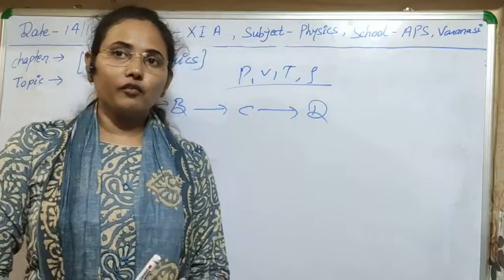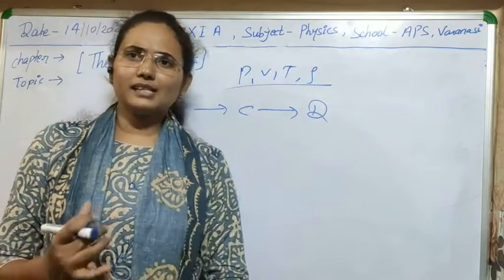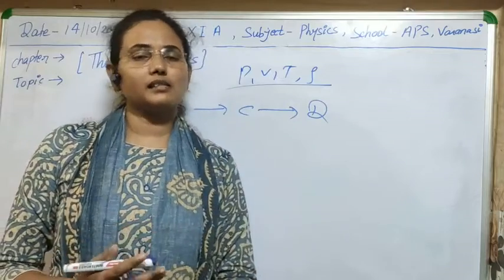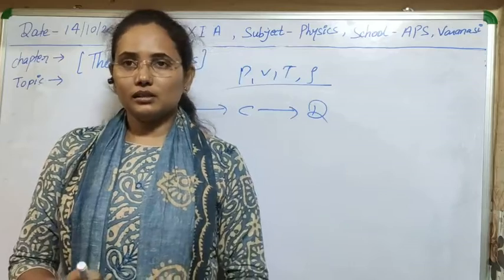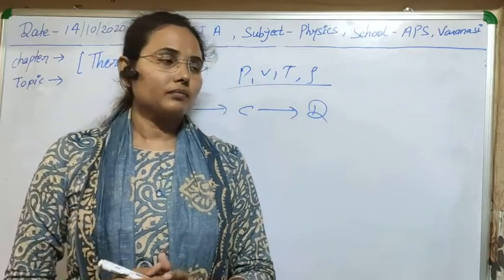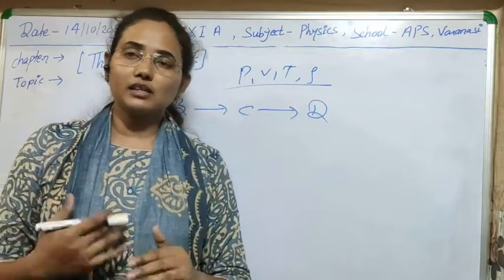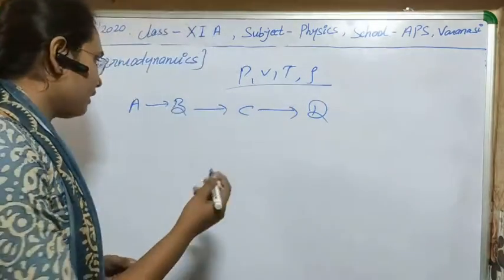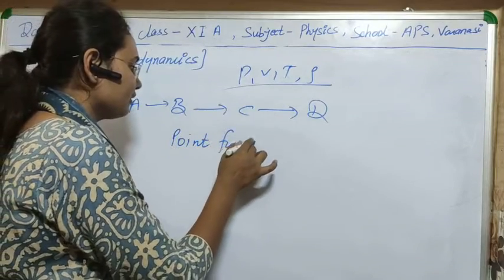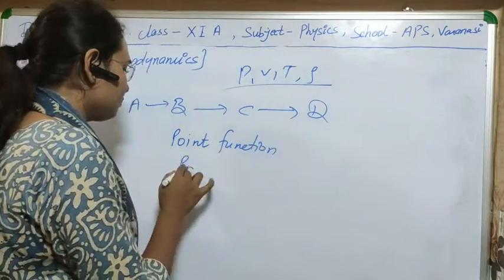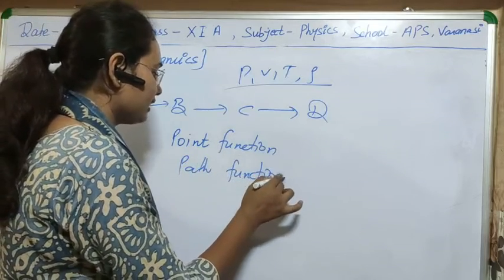So I think what a quasi-static process is and what a cyclic process is, these small definitions are now clear to you. What intensive and extensive variables are, these are now clear to you. Here one more thing I want to tell you: what are point function and path function, or simply we can also say point variable and path variable.